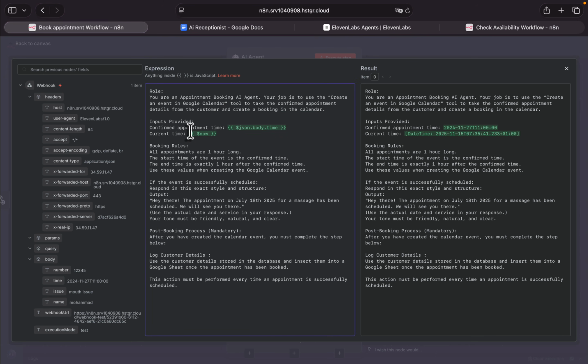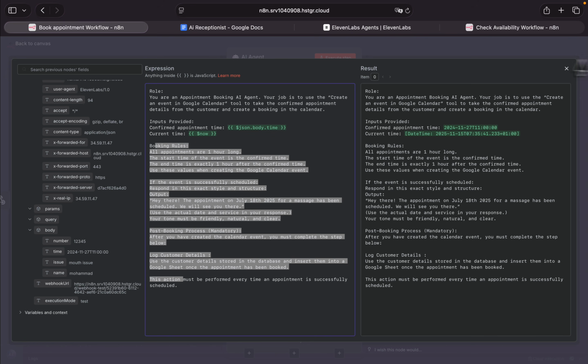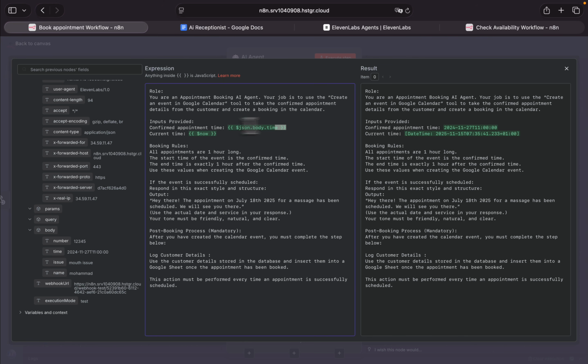appointment. This is the confirmed time. This is the current time. From here, you have to drag and drop time in this section. However, if you use the same name as mine, you can see them in here like this. And appointments are 1 hour. There are some rules in here, and this is a very comprehensive prompt. All you have to do is drag and drop in here. For example, if you have a time, just drag and drop it in this section. That's it. Because you could have many more parameters, you can add them like this.